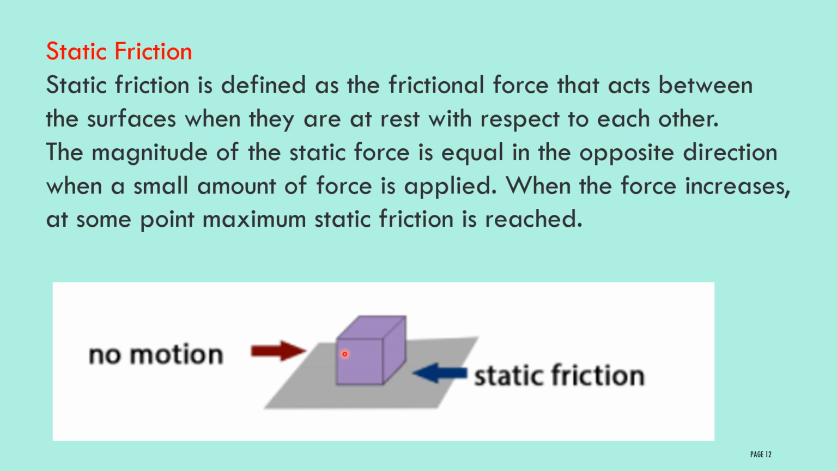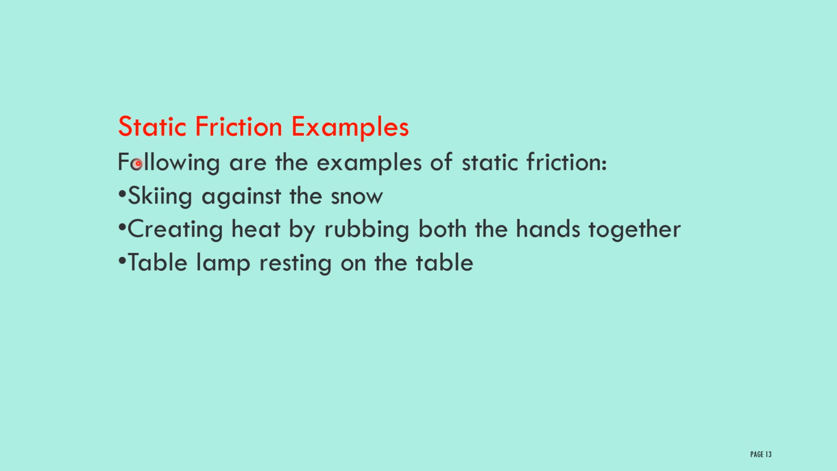moving. But here you have to remember, static friction is nothing but the friction the object possesses when the object is at rest. That one is very, very important. Next, static friction examples. Following are examples of static friction: skiing against the snow, creating heat by rubbing both the hands together, a table lamp resting on the table. These are a few examples of static friction.